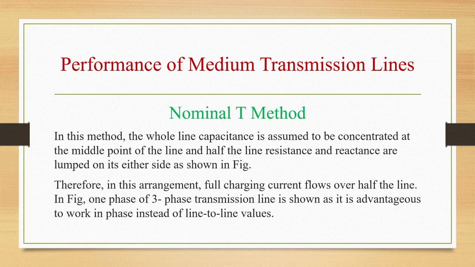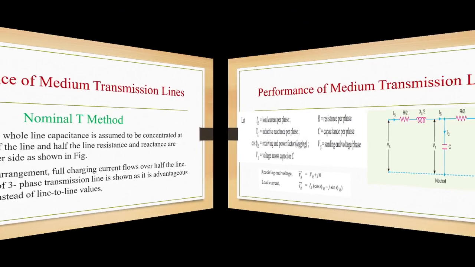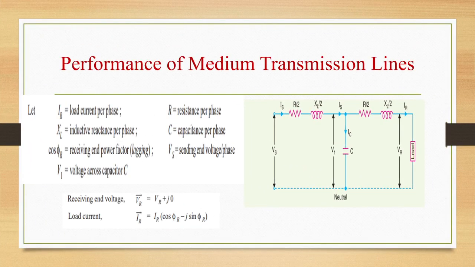In this method, the whole line capacitance is assumed to be concentrated at the middle point of the line, and half the line resistance and reactance are lumped on either side. Therefore, in this arrangement, full charging current will flow over half the line. So whole capacitance is at the middle of the line, and half of the resistance and reactance are divided on either side.